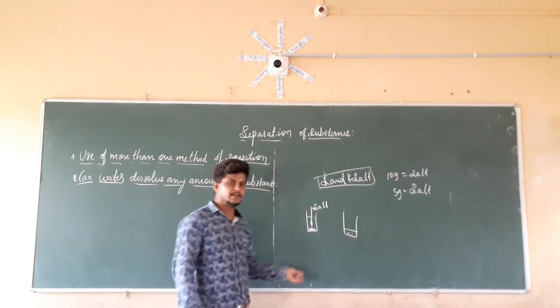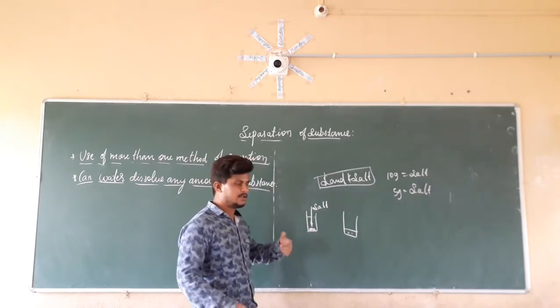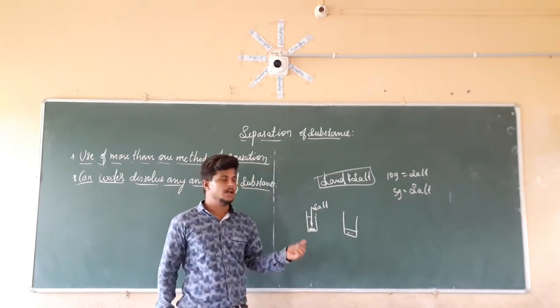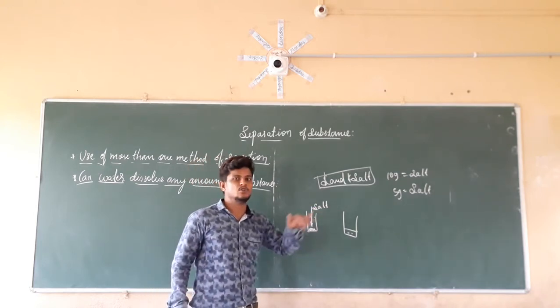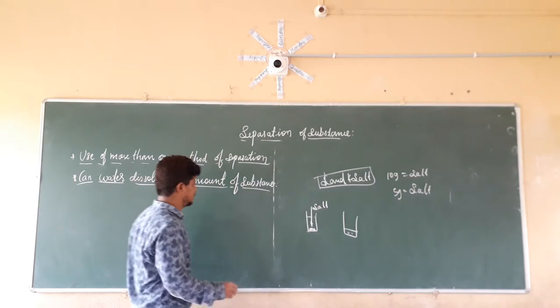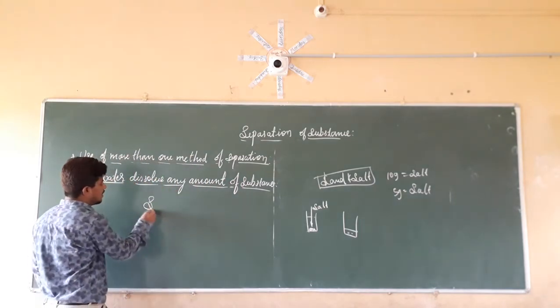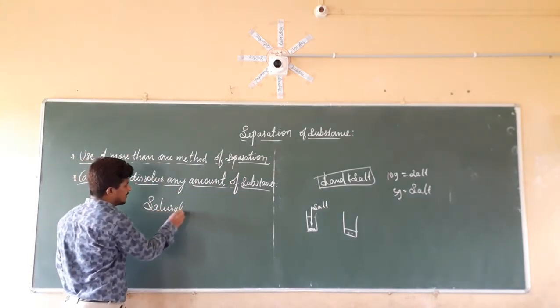Up to a limit, the salt is going to dissolve in the water. After that limit, it is not going to dissolve. After that limit, that solution is known as a saturated solution. That solution is known as what? It is known as a saturated solution.